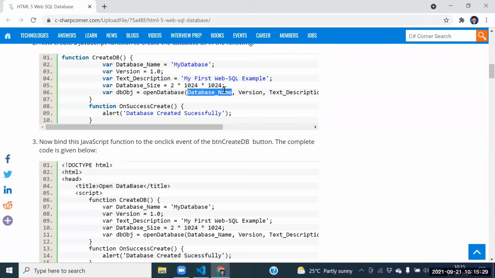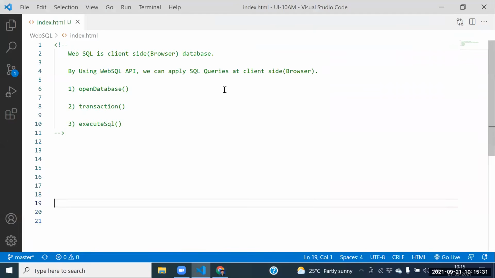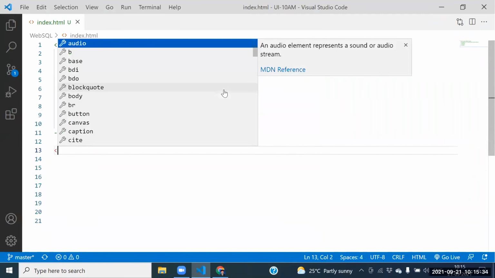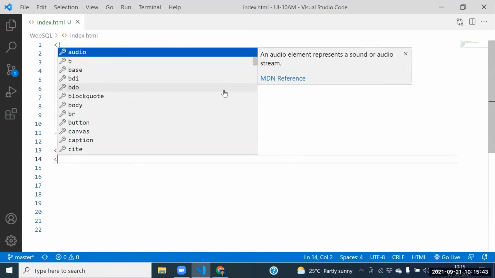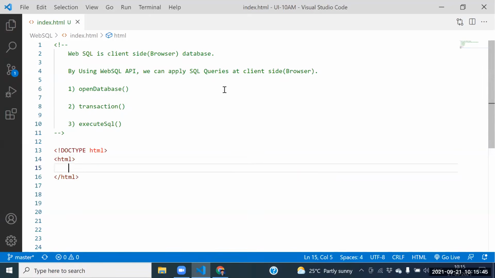Guys, how to represent HTML5? Not doc type HTML. Who is the root element? The root element is HTML.